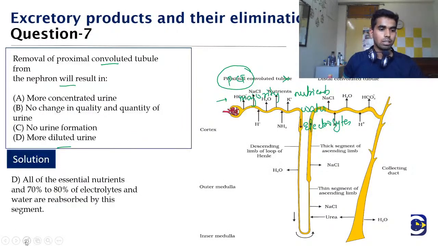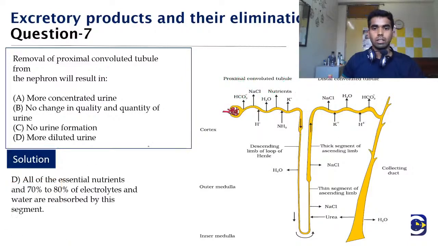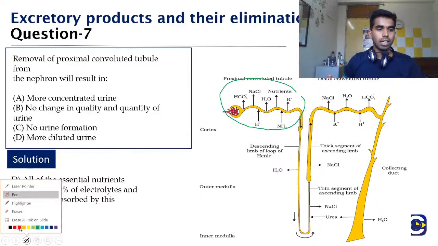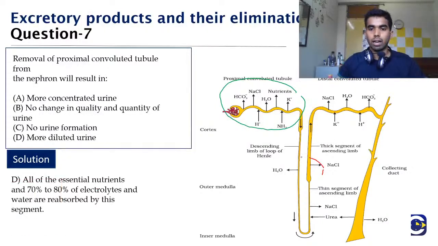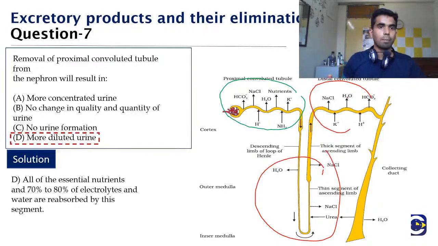The urine would be diluted. In the PCT segment, the nutrients, NaCl and bicarbonate are absorbed, and in the loop of Henle it is mostly the electrolytes and the water, and it helps in the concentration of the urine. Then acid-base balance and a little amount of electrolytes are absorbed from the DCT segment. So the option is option D.